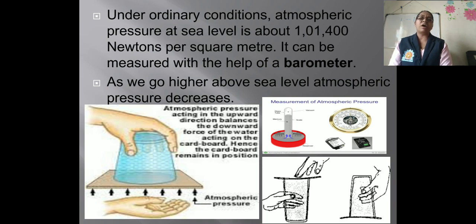As we go higher above the sea level, atmospheric pressure decreases. Okay. So here is given another example: place a piece of cardboard on the mouth of a glass filled completely with water, holding the cardboard firmly in place with one hand.